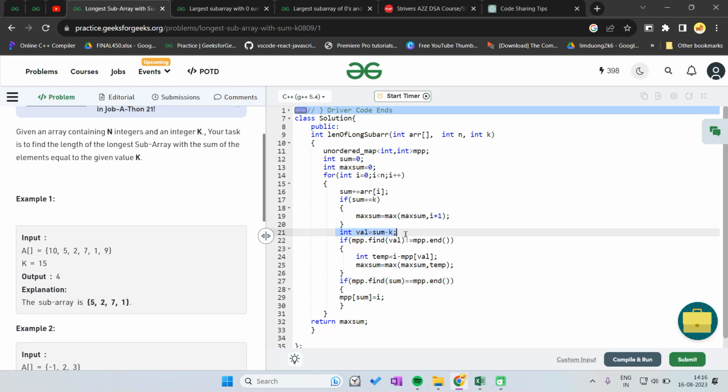And we are saying that if the difference between these two values, for example until here the sum is 20, and 20 minus 5, if that difference is previously present, then we can definitely say there is a subarray whose sum is equal to k, so we have to find it. That subarray is nothing but this value minus the index where the earlier sum occurred, stored in mpp of val, so that's why we are returning it. So yeah, this is it for the video.